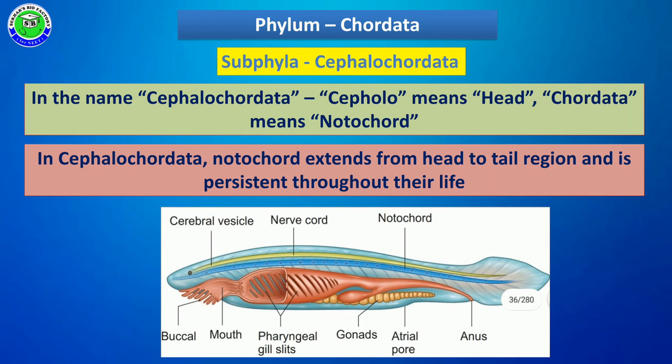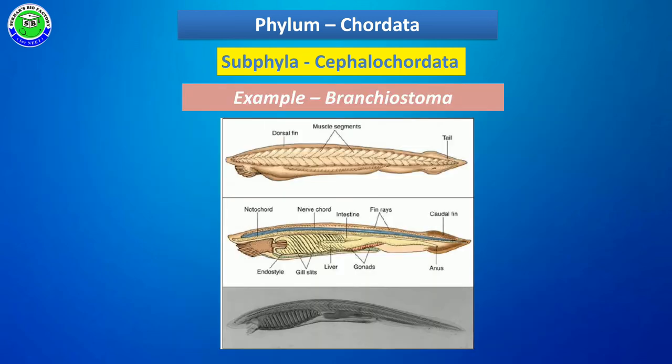It is present throughout their life. So presence of notochord from head to tail is the main important character of Cephalochordata members. Some examples like Branchiostoma are examples of Cephalochordata.